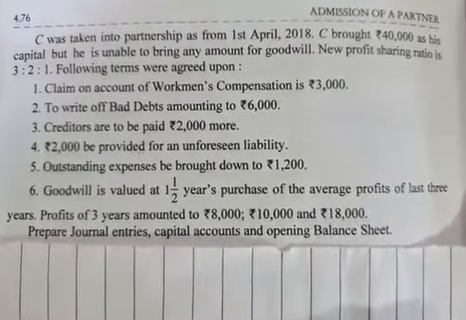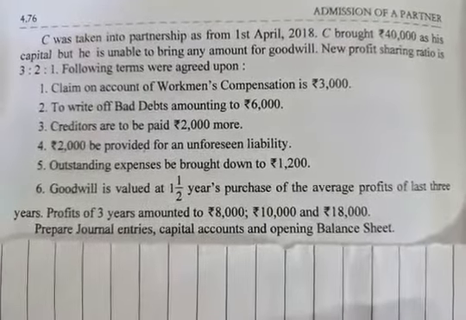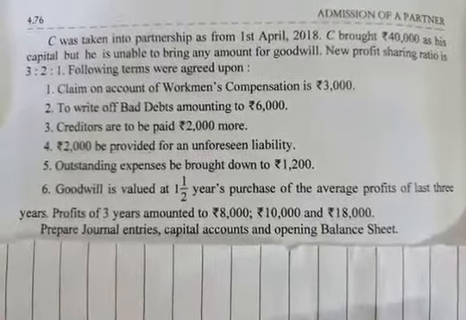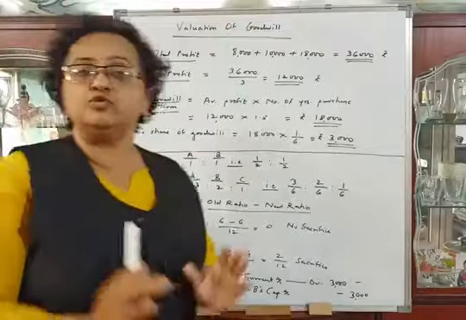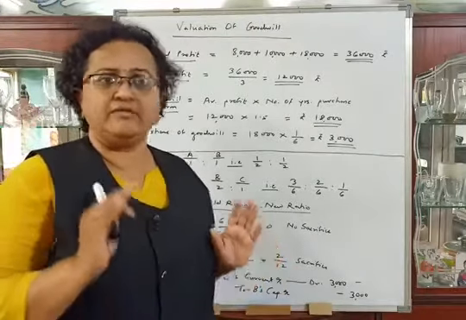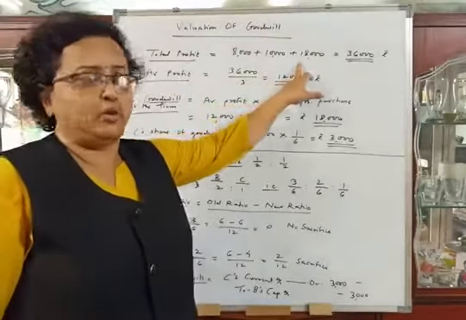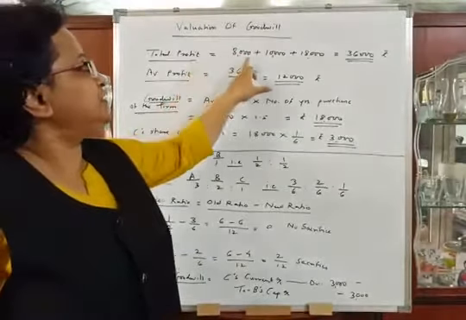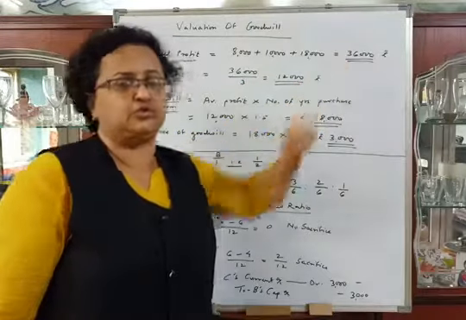Now we will start the problem. We will pass journal entries and prepare necessary ledger accounts. So let us start. As the firm's goodwill is not given in the problem, we will first make valuation of goodwill. Three years' profit is given in the problem, so first we have to calculate total profit. Total profit is equal to 8,000 plus 10,000 plus 18,000, which will be 36,000.